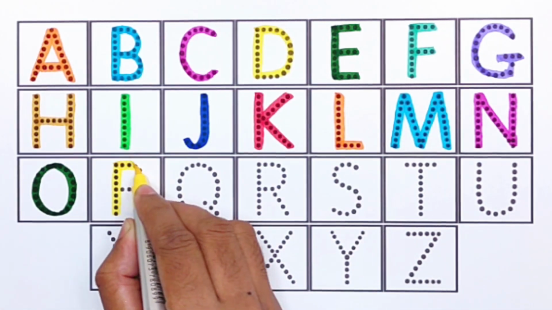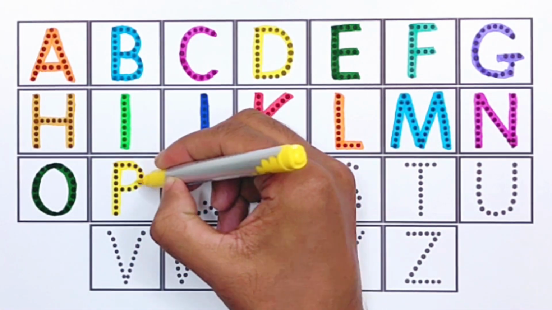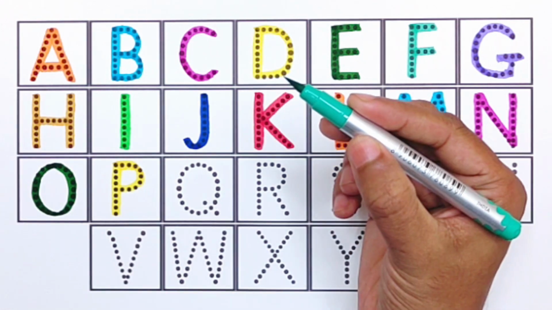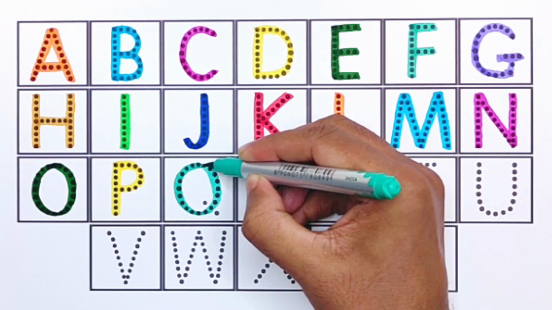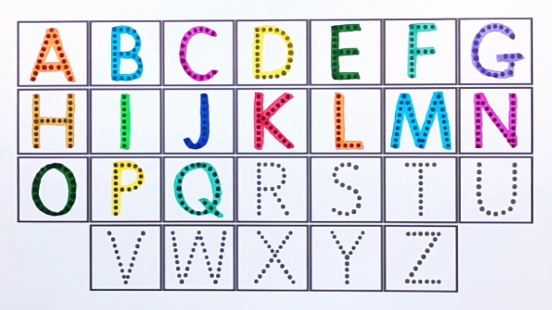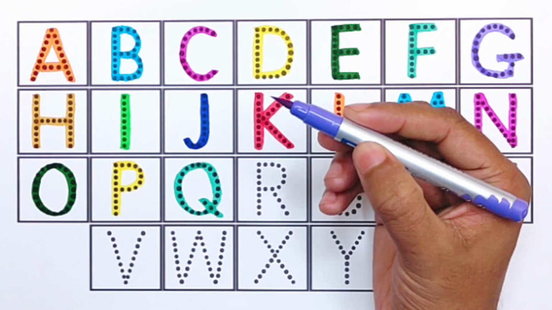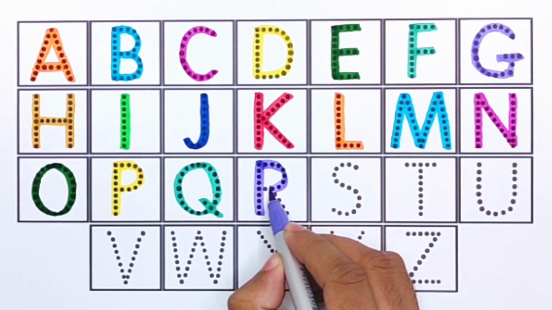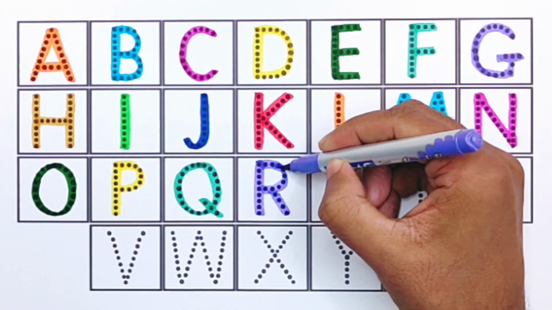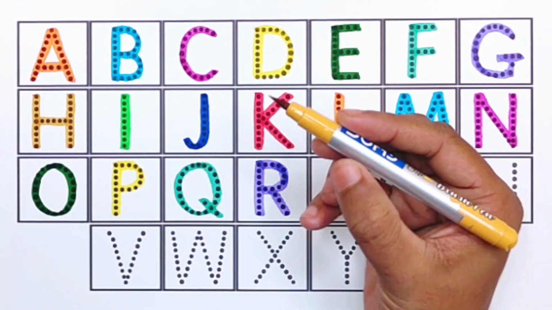P for pineapple. P for pear. Green color. Q for queen. Q for Quran. Purple color. R for rainbow. R for rocket. Yellow brown color.